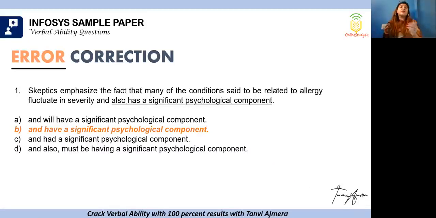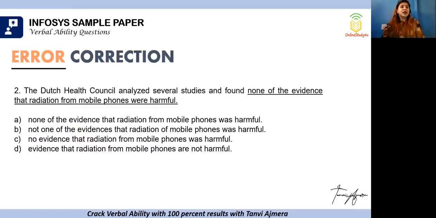Skeptics emphasize the fact that many of the conditions said to be related to allergy fluctuate in severity and have. So this is parallelism in grammar, that I have to use the word have in this place, a significant psychological component. Will have, because we are not talking about the future, right? Had, if we are saying fluctuate in severity, we are not talking about the past, and must be having, that is also present. So we don't need that. We need a simple present tense, which is have a significant psychological component.